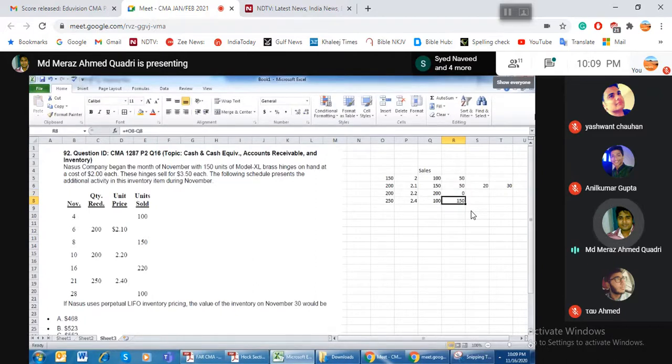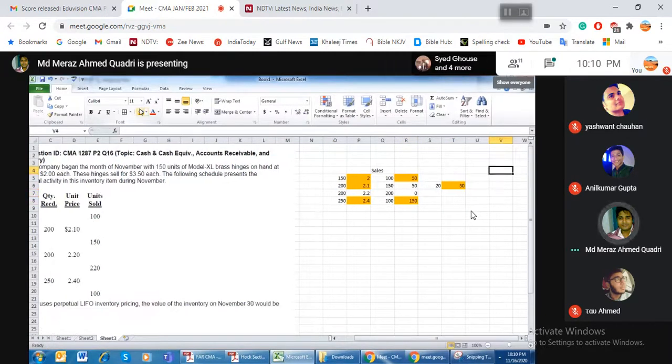So what is the balance inventory with you? You will have 3 types of inventory with you: 150 units at 2 rupees 40 paise, 30 units at 2.10, and then 50 units at the rate of 2. So you have to do your calculations individually, and your answer will be like this.